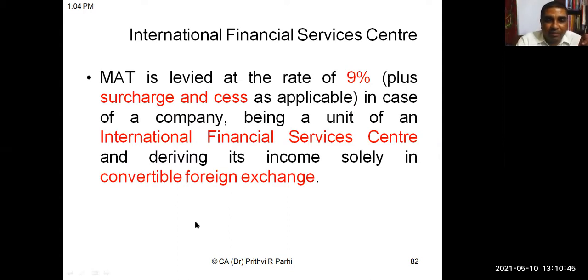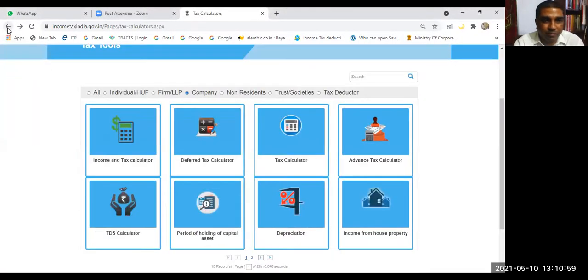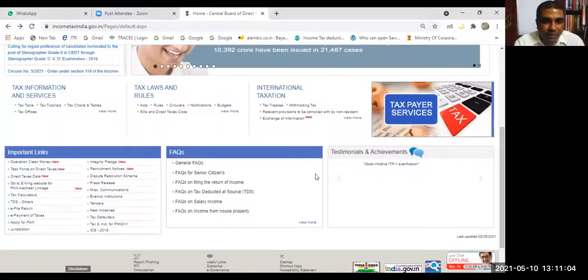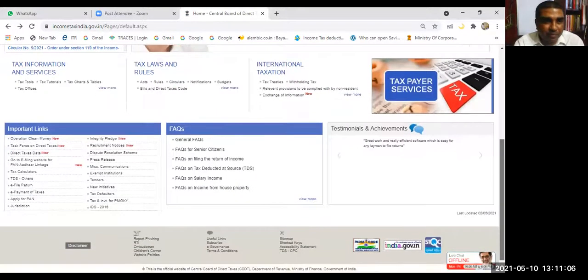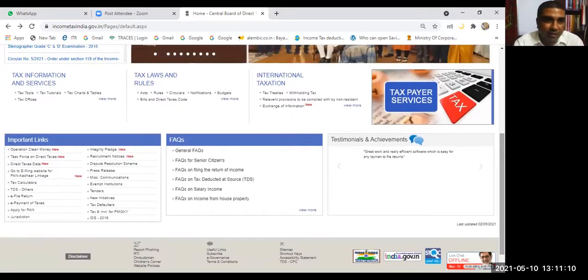Okay. So let me just tell you one second. Are you seeing Income Tax Department's homepage? Yes, sir. Now here I am taking you to one page, tax tutorials.